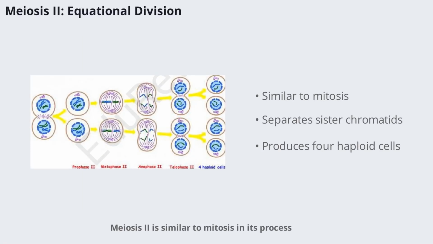Meiosis II is similar to mitosis in its process. It separates the sister chromatids in each of the 2 haploid cells produced in meiosis I.